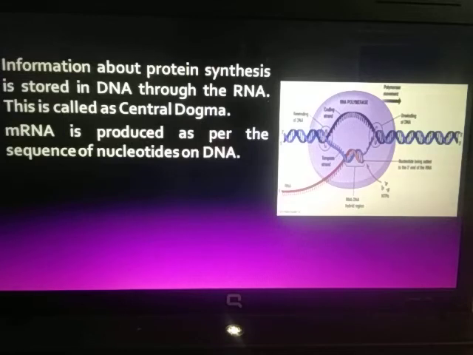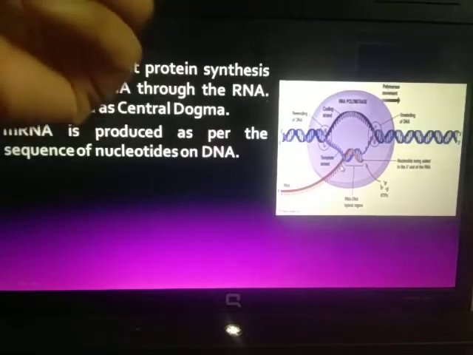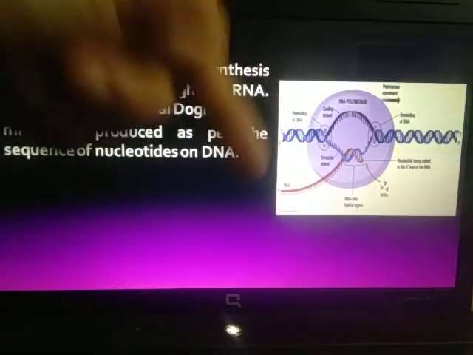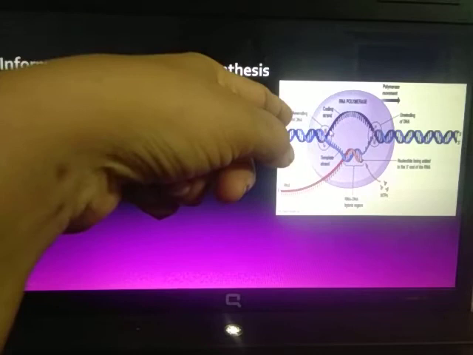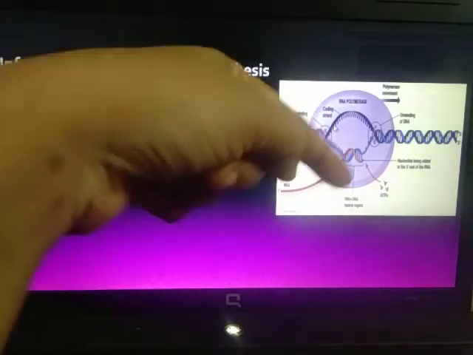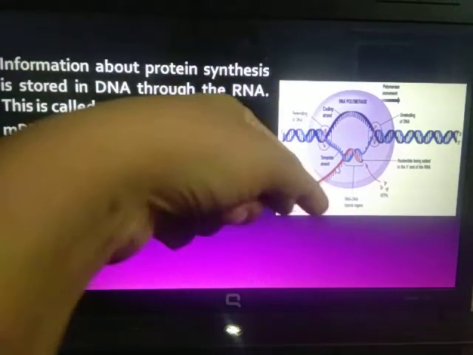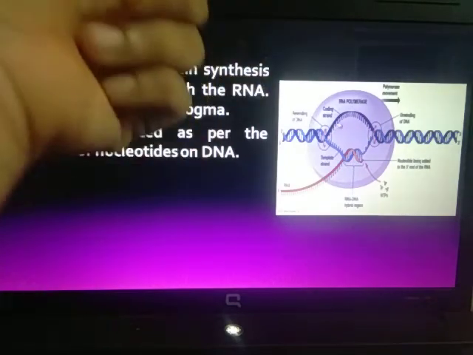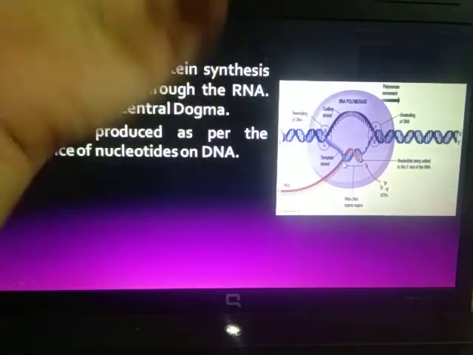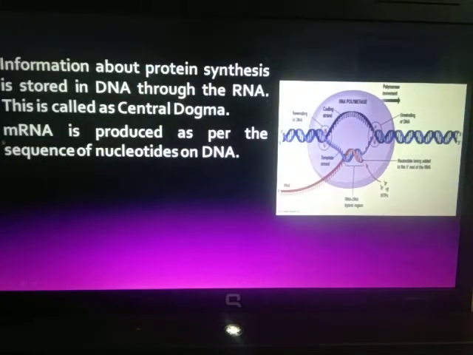So in this manner, it will go on forming the mRNA strand, and this mRNA will be complementary. Complementary means A pairs with uracil. So if A is there as the nucleotide on DNA, here uracil will join. If here there is cytosine, here it will be guanine, and so on. So it will go on. The mRNA sequence will always be complementary to the DNA.